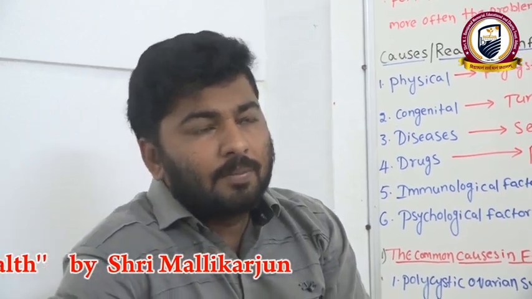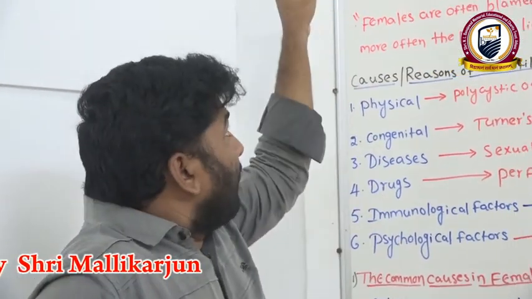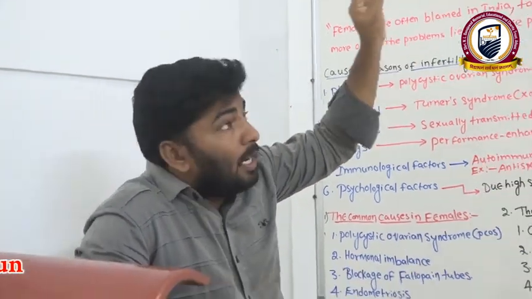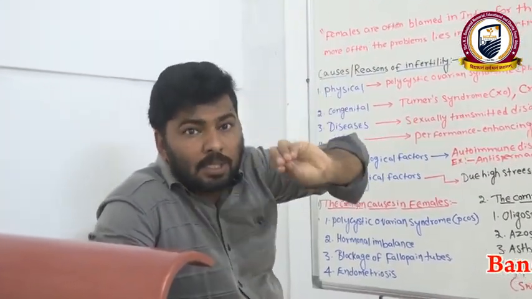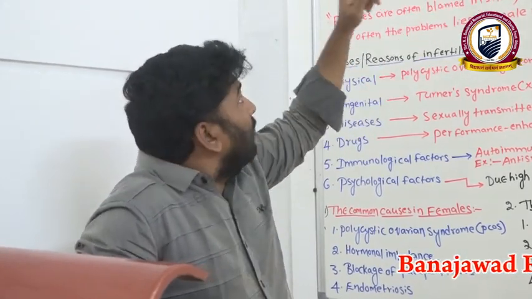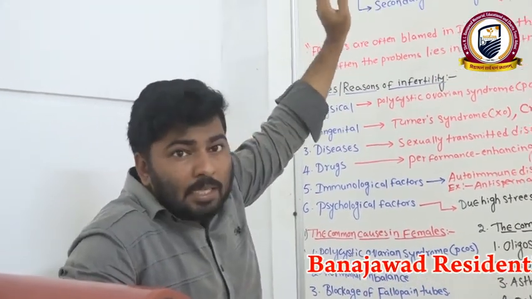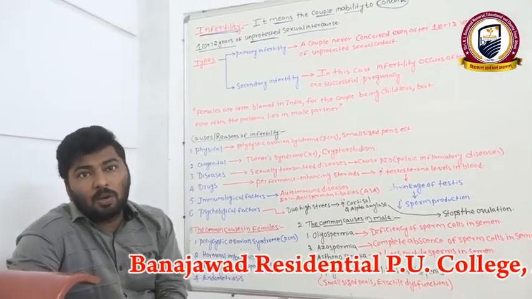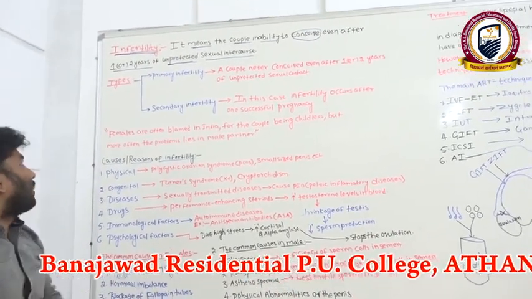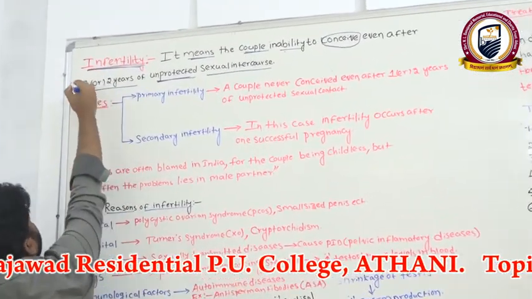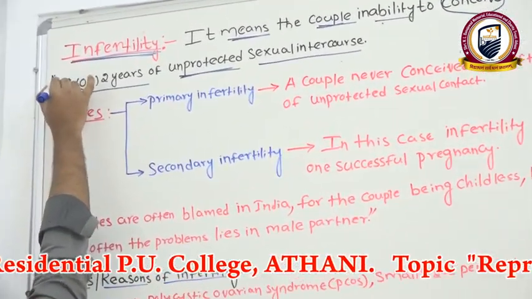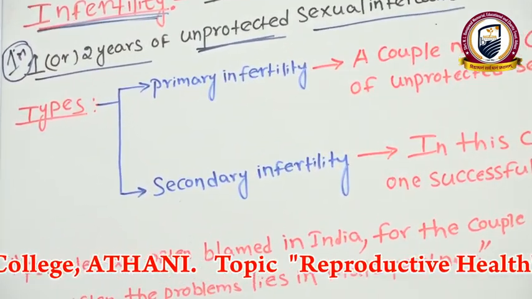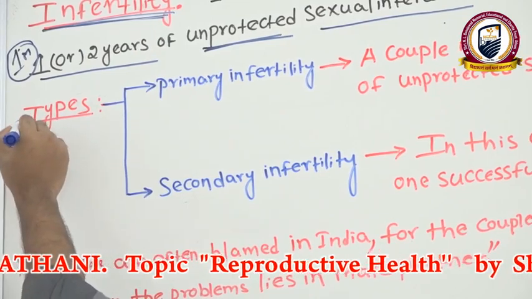Clear? One more time, repeat it. Infertility is a medical condition. It means the couple's inability to conceive even after 1 or 2 years of unprotected sexual contact. Okay, clear? Right. Now, this is important for the 1 mark question in board exams. Clear?